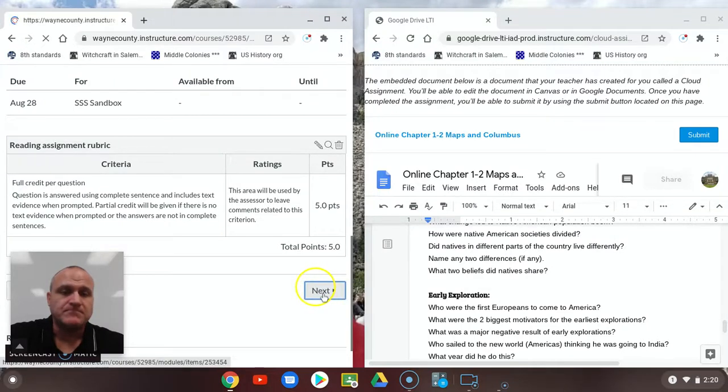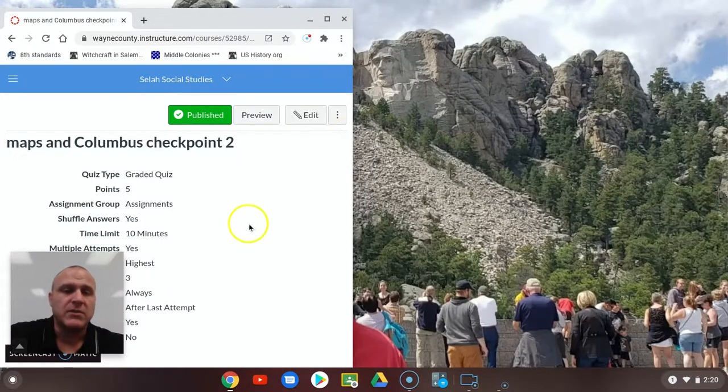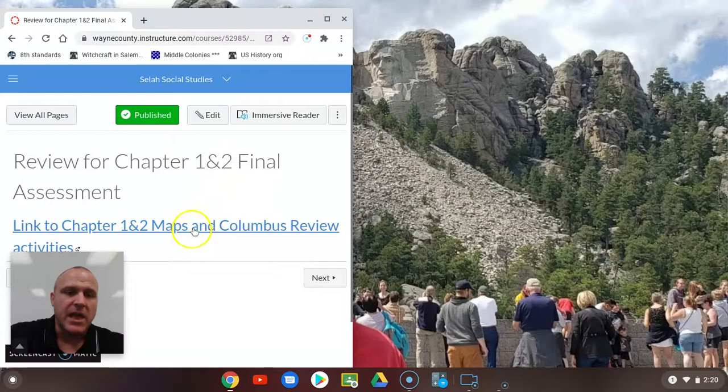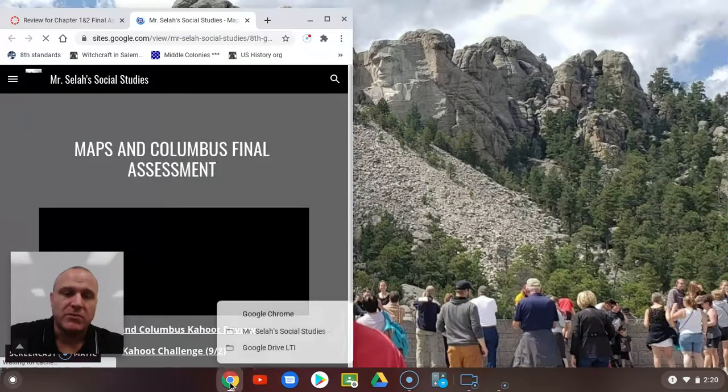Then you go on. Then you take your second checkpoint, and remember, note sheet, I can't use it, so I'm going to go ahead and minimize it or get rid of it. Take the checkpoint, pass it, and then move on. Now for here, you're going to have review activities. So like I said, I give you plenty of ways to review.